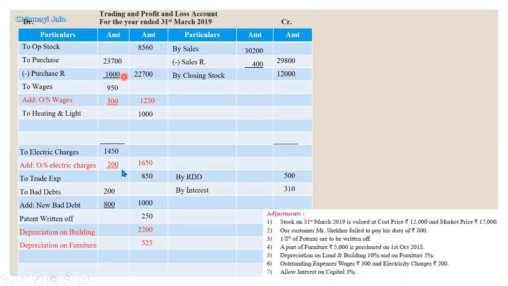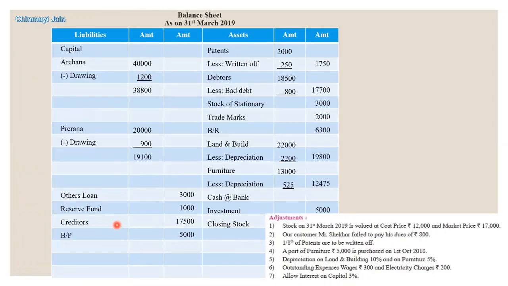Now we have to make a second effect of this, which will be in balance sheet. Balance sheet liability side, we will write outstanding wages 300 and outstanding electricity charges 200 because these are our liabilities. We have to pay it off.